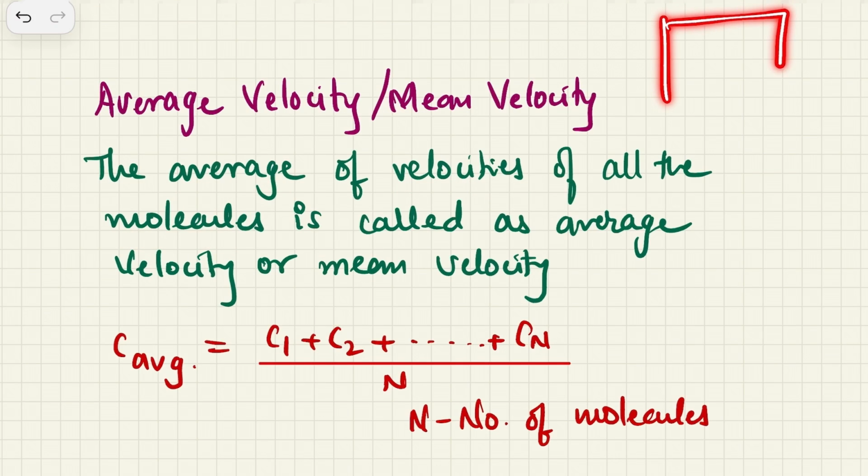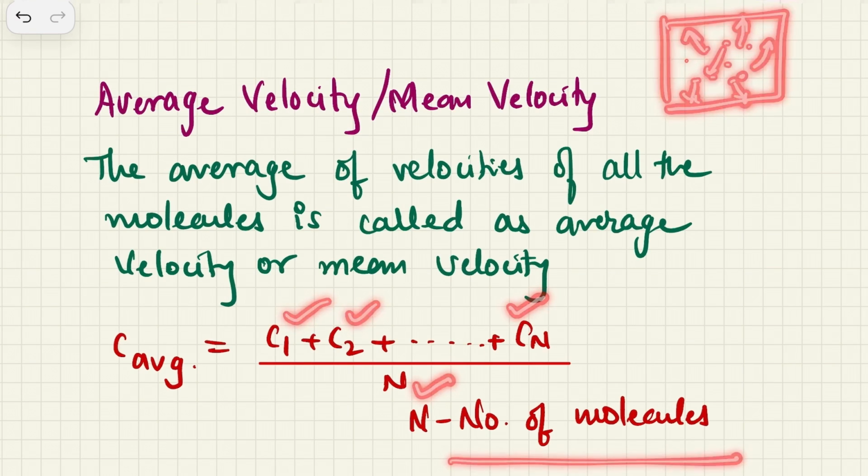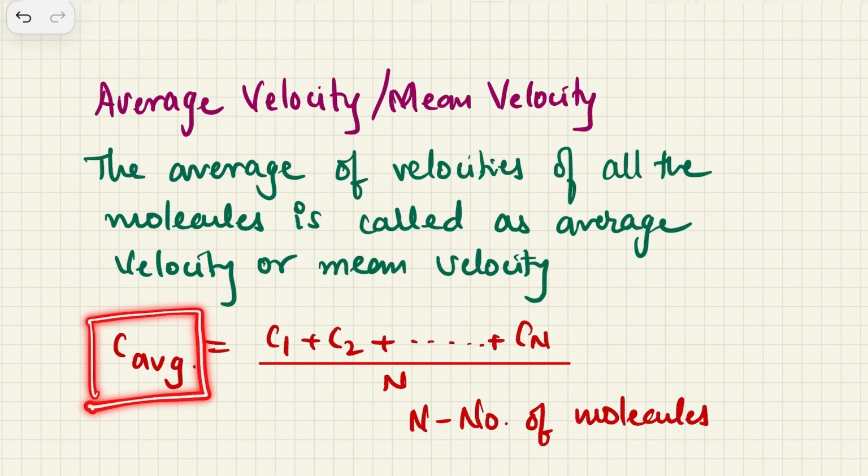In a container, the gas might have molecules moving with some velocities. Some might be moving faster, some slower. So if you add the velocities of each molecule and divide by the number of molecules, what we get is called the average velocity.